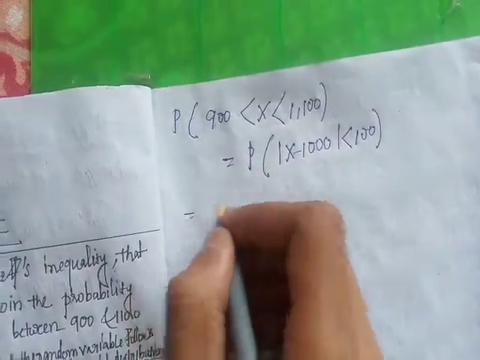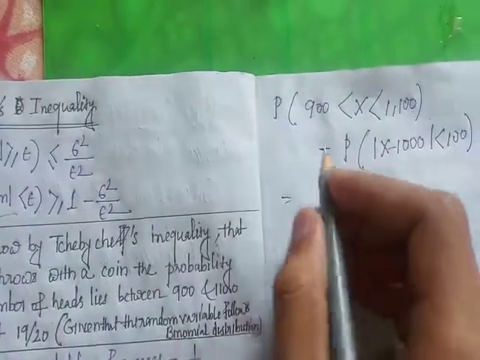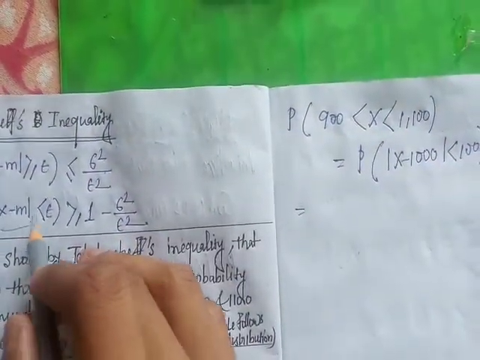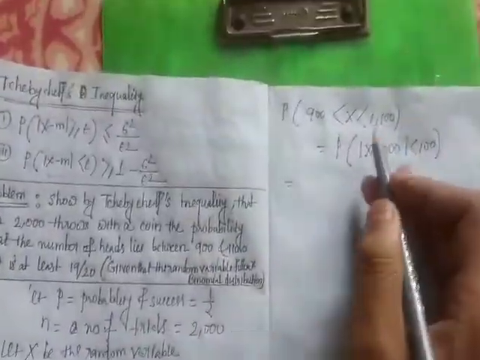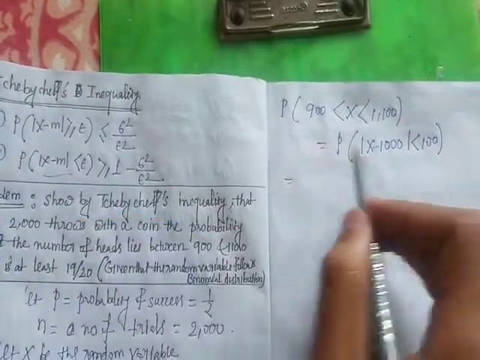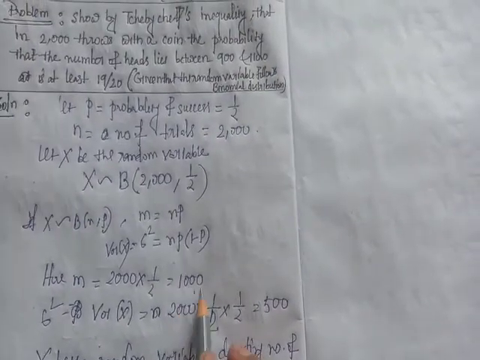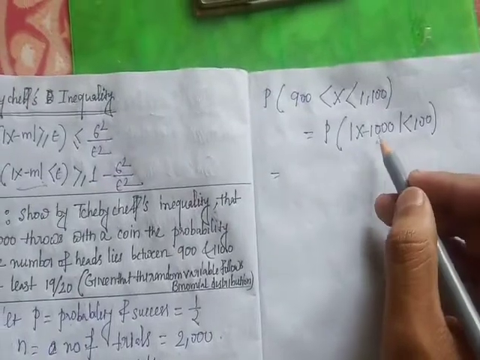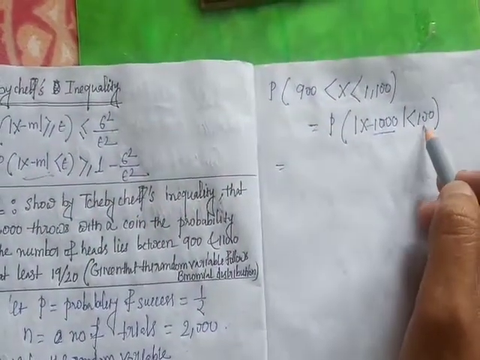Okay, so using Chebyshev inequality in this form, here m is 1000, the mean, and x minus m means x minus mean. Here 100 is epsilon naught.